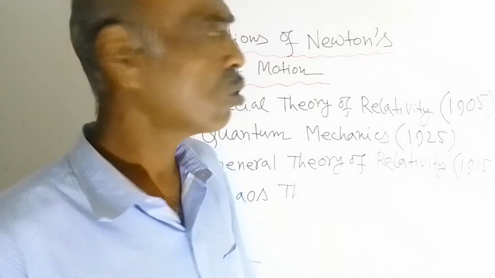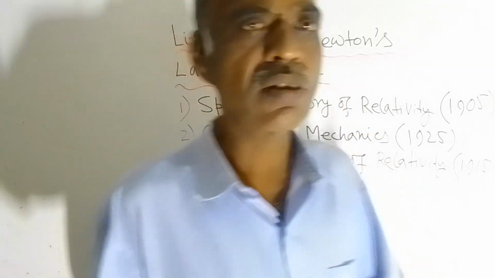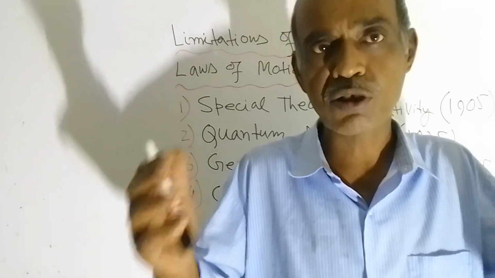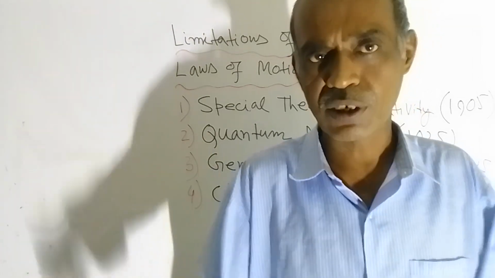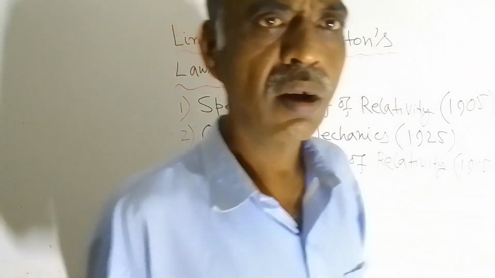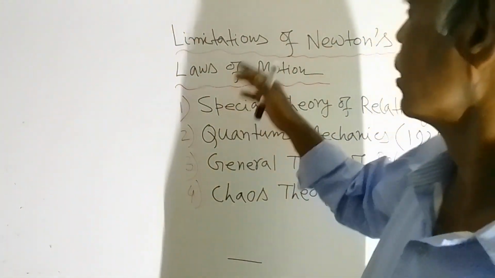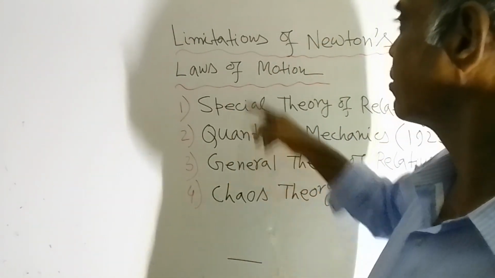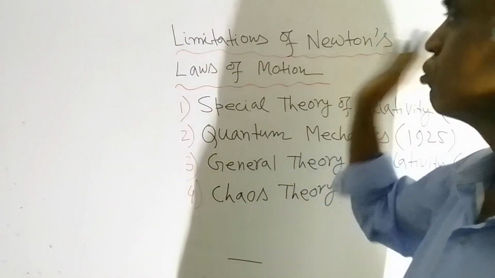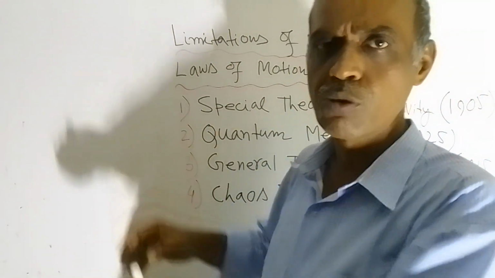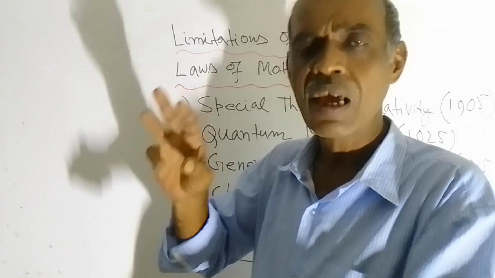So this was all about the limitations of Newton's laws of motion as well as the limitations of the law of gravitation. In the title I have written only Newton's laws of motion. I should rather say limitations of Newton's laws. Then this will include all three laws of motion as well as the law of gravitation.